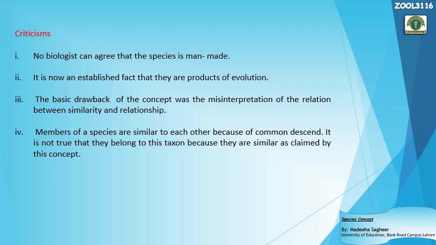Species could never ever be man-made. How could it be man-made? The variations are present in the individuals in the population by nature. Nature creates the variation, and that's why the biologists group the individuals into different groups.